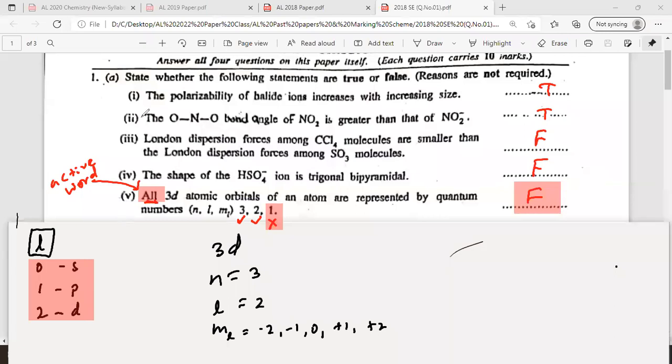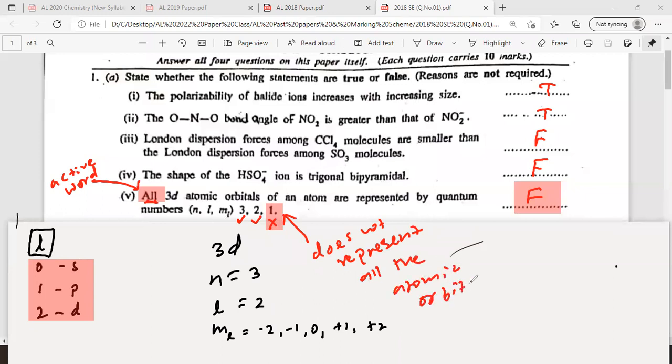So right here, ML1 does not represent all the atomic orbitals. It does not represent all the atomic orbitals. That's why it's wrong. Understood?